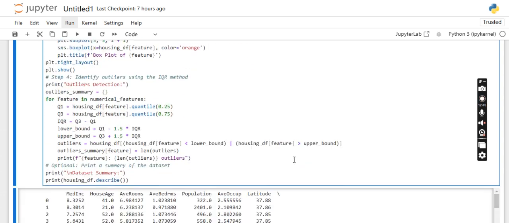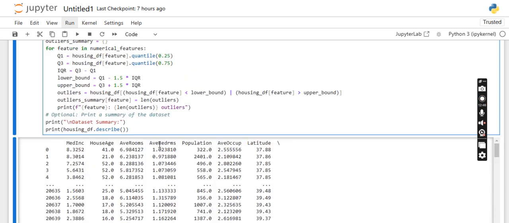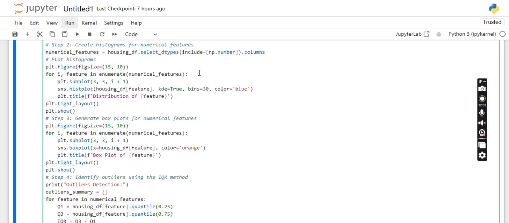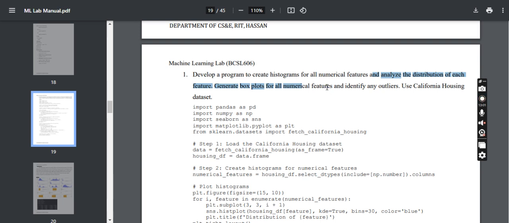For example, average bedrooms is numerical data, population will also be extracted. It will extract all the features which have numerical data. That's what the next step is. We need to plot a histogram as they have specified here.